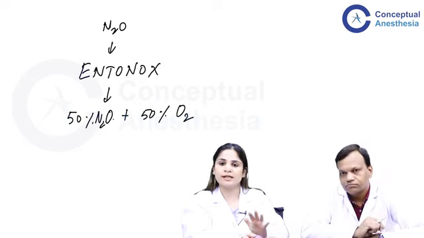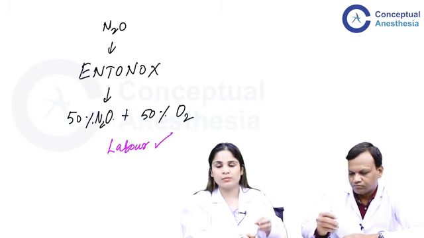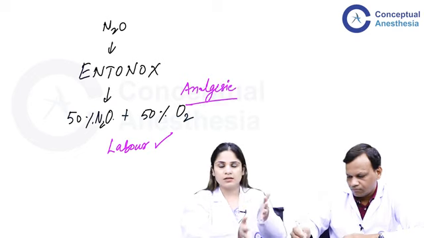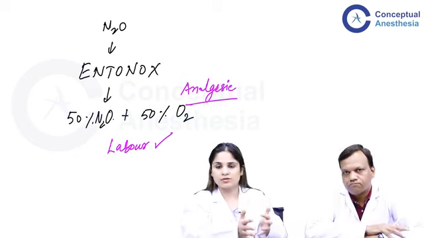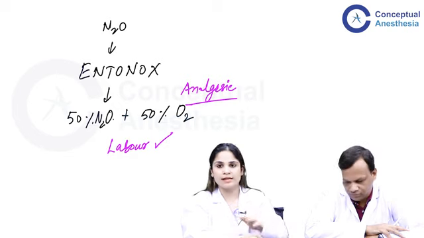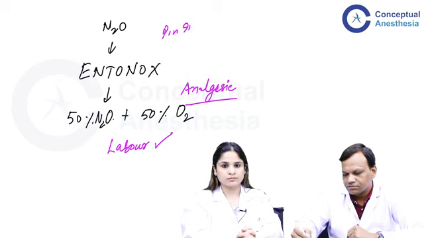Where is it useful? In labor. If the mother is getting a lot of pain during childbirth, then we give her, through a tight fitting mask, the 50% oxygen, 50% nitrous oxide mixture, that is Entonox. With that, the pain is slightly relieved and the delivery is carried out easily. This patient does not get anesthetized, which is useful because if she becomes unconscious, the mother can aspirate.